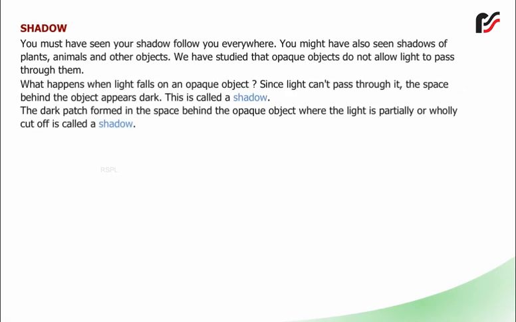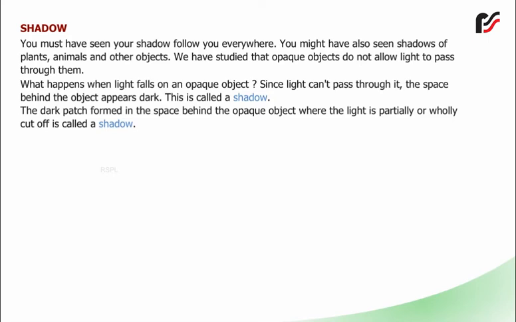What happens when light falls on an opaque object? Since light can't pass through it, the space behind the object appears dark. This is called a shadow. The dark patch formed in the space behind the opaque object where the light is partially or wholly cut off